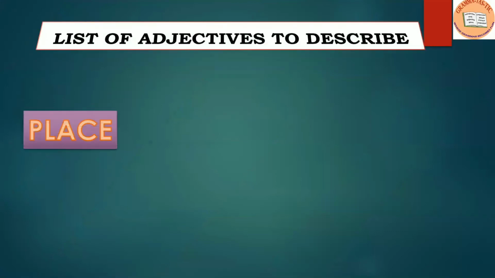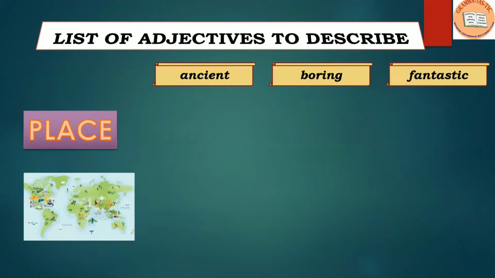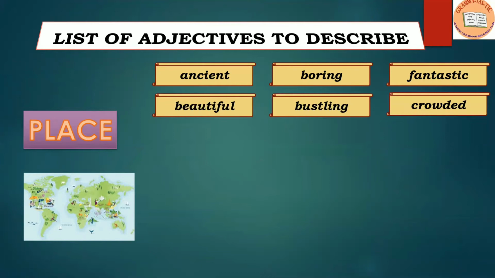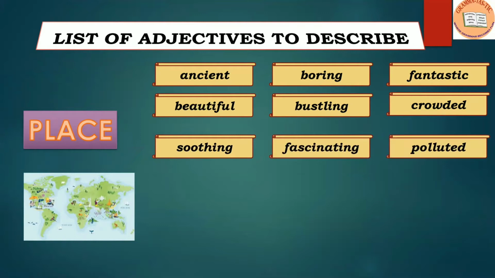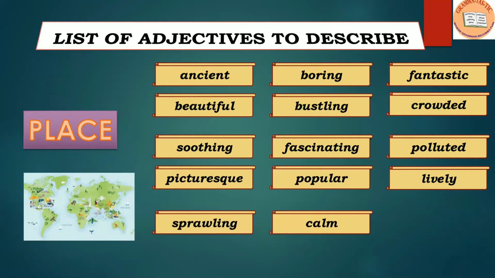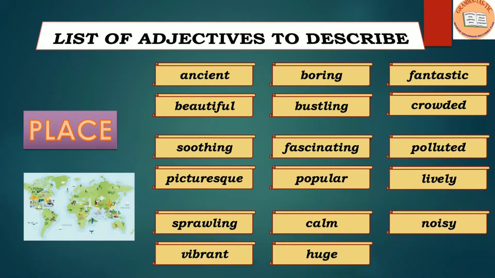The next is place. So to describe a place, we can use the words like ancient, boring, fantastic, beautiful, bustling, crowded, soothing, fascinating, polluted, pictured, popular, lively, sprawling, calm, noisy, vibrant, huge, awesome. All these words can be used to describe a place.